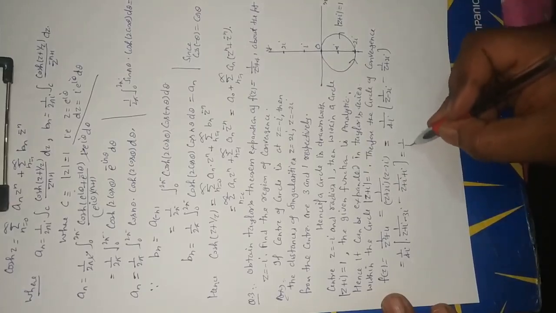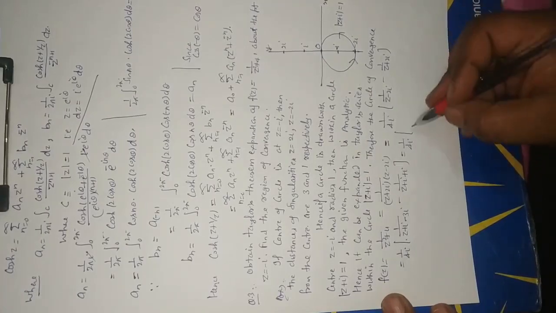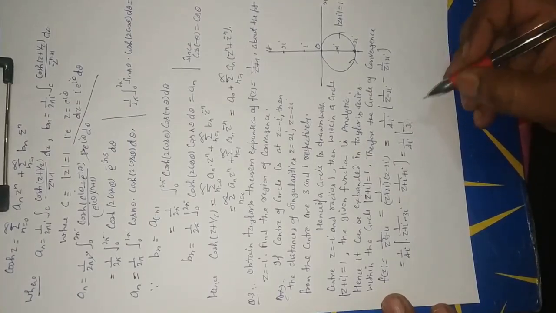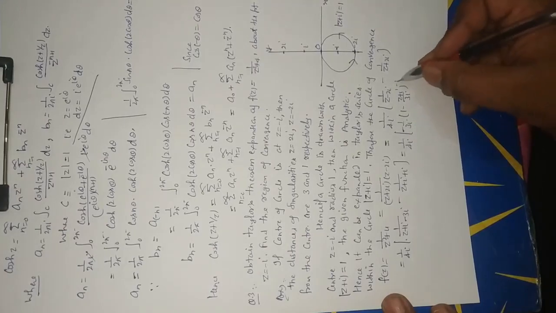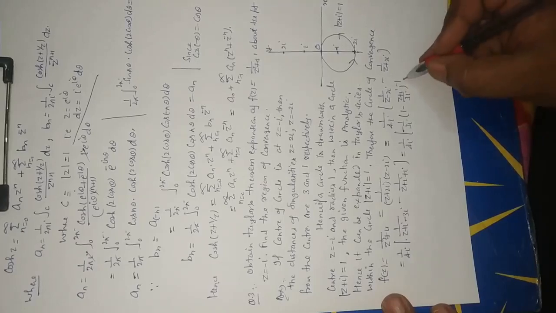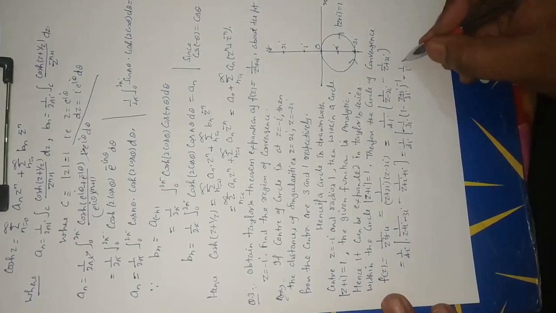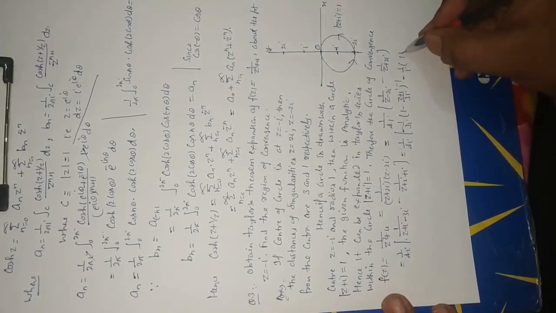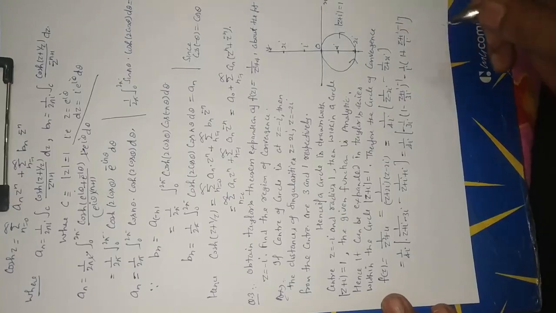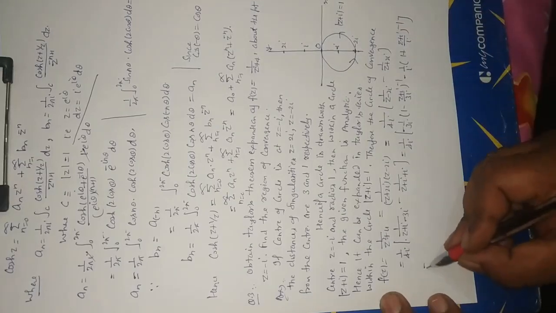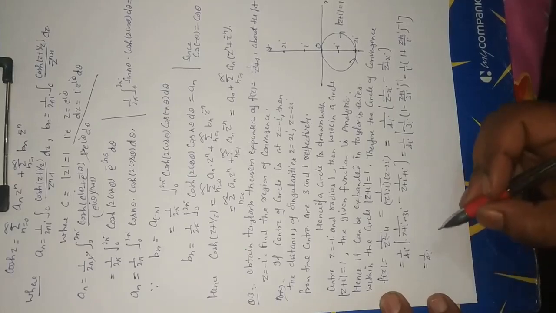This is equal to 1 upon 4i. Now minus 1 upon 3i is common, 1 minus z plus i upon 3i whole power minus 1. Now i is common, 1 plus z plus i upon i whole power minus 1, bracket closed. This is equal to 1 upon 4i,